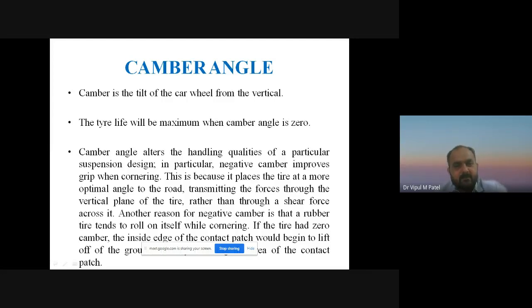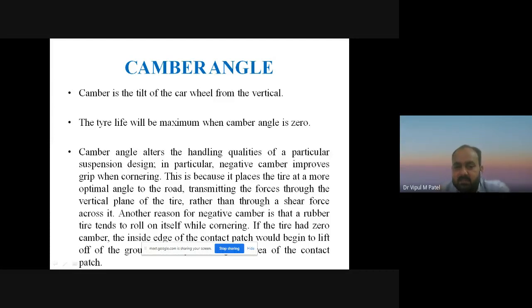Negative camber improves the grip when cornering, and this is because it places the tire at a more optimal angle on the road, transmitting the force through the vertical plane of the tire rather than through a shear force across it. Another reason for the negative camber is that the material of the tire, we can say it is rubber, tends to roll itself when cornering.